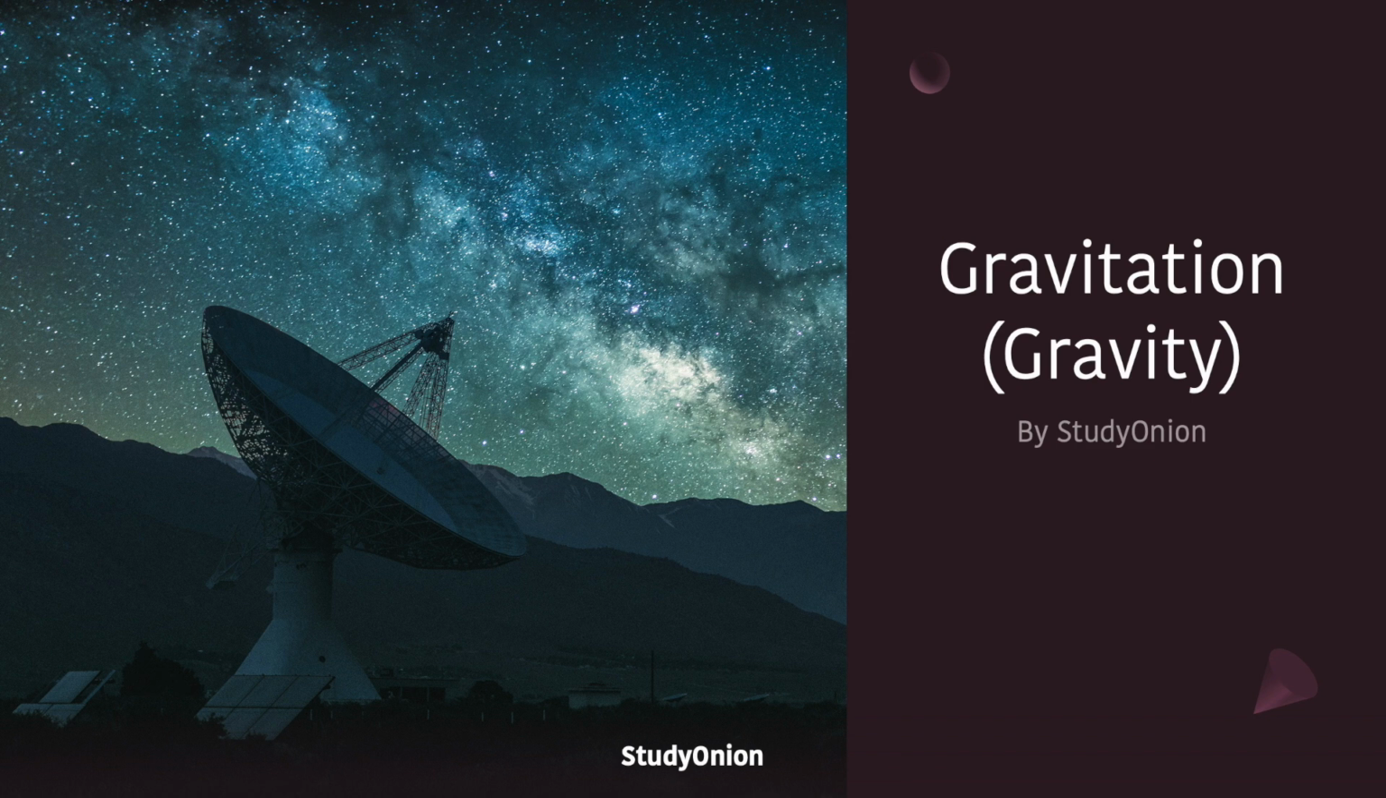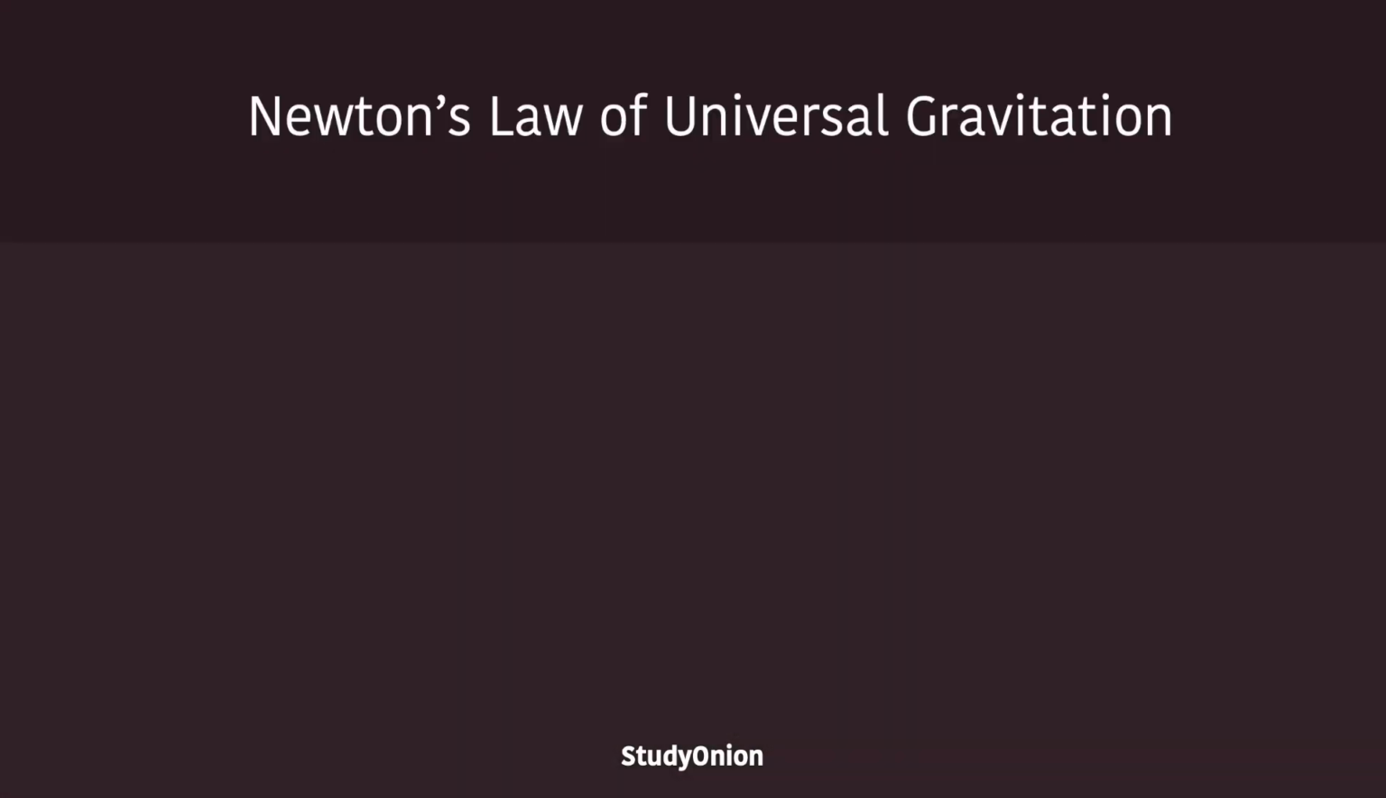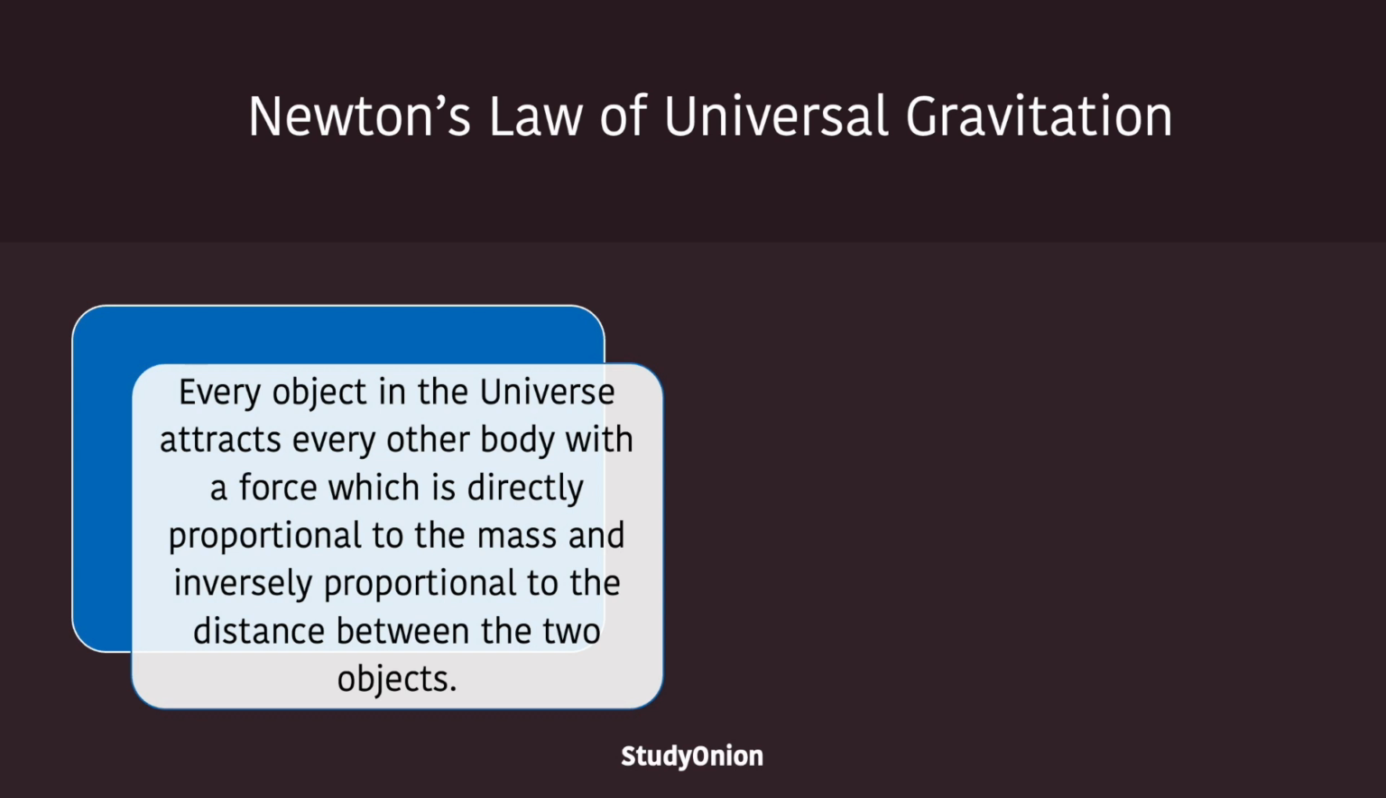Today we're going to be talking about gravitation, or gravity, and how that is associated with Kepler's laws from last week. So, let's get started. Let's talk about Newton's law of universal gravitation. This basically states that every body in the universe attracts every other body with a force which is directly proportional to the mass, so it increases as mass increases, and inversely proportional to the distance between the two objects. So the force decreases as the distance increases.